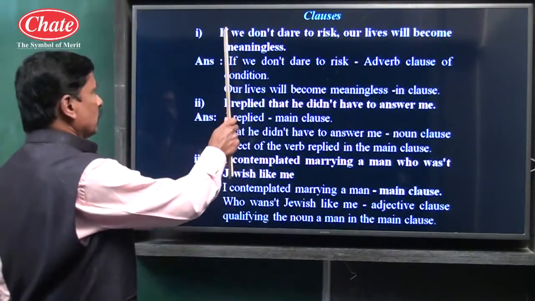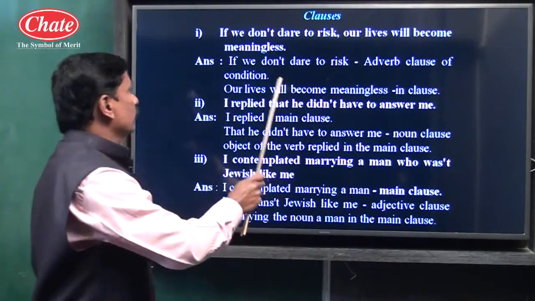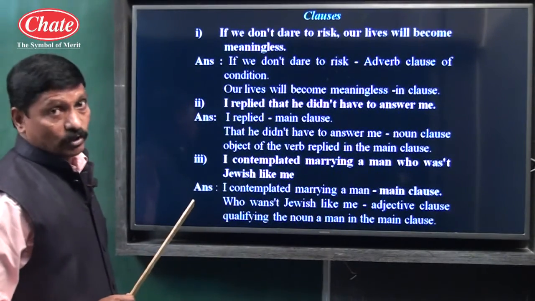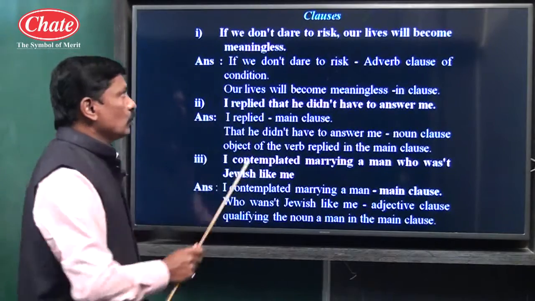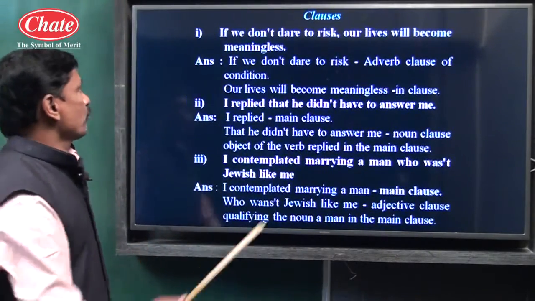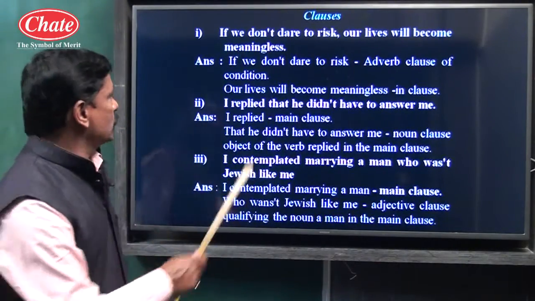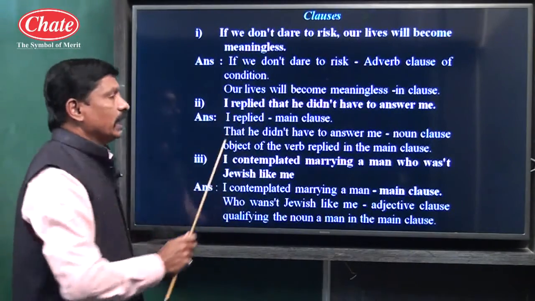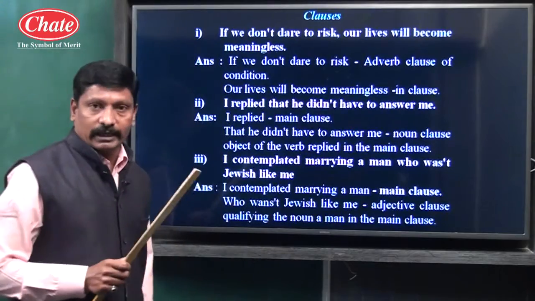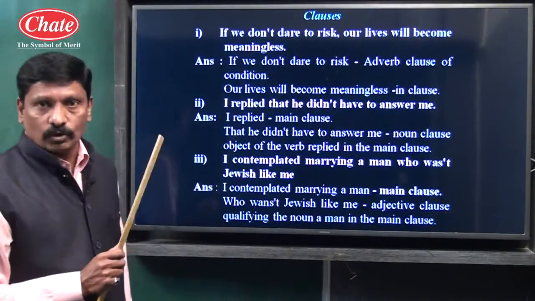So children, if we don't dare to risk is a subordinate clause. Our lives will become meaningless, up to meaningless, is the main clause. If we don't dare to risk, subordinate clause. Now we have to see, if we don't dare to risk, what type of clause is it? See the function, children. It is doing the work of an adverb. So this particular part, if we don't dare to risk, is a subordinate adverb clause. And the subordinator if suggests condition, so this is an adverb clause of condition.